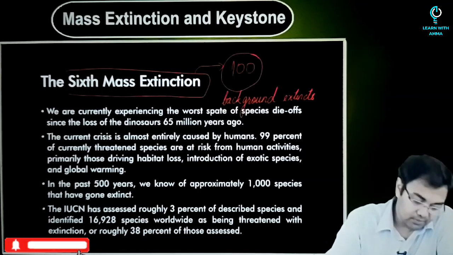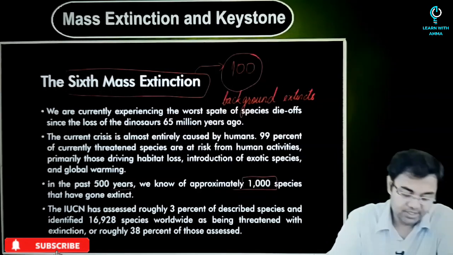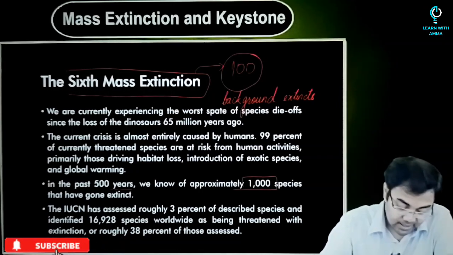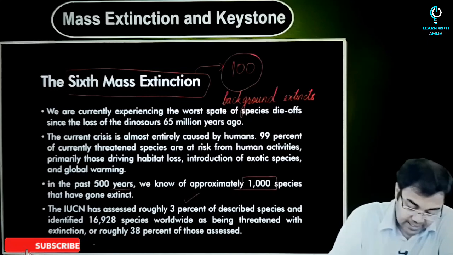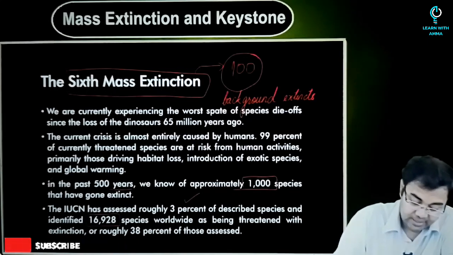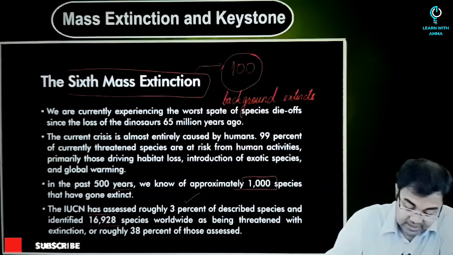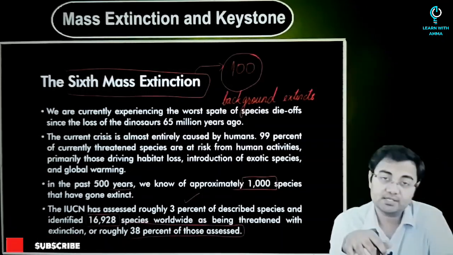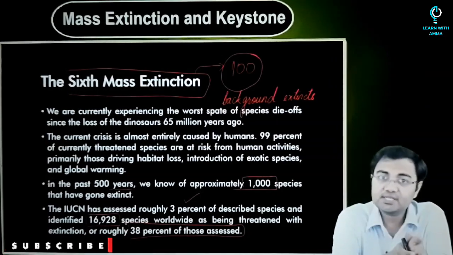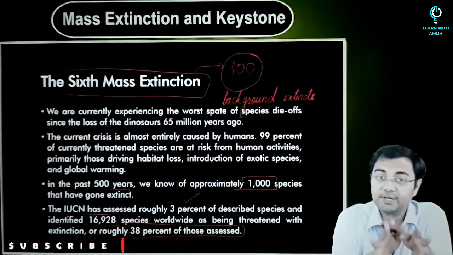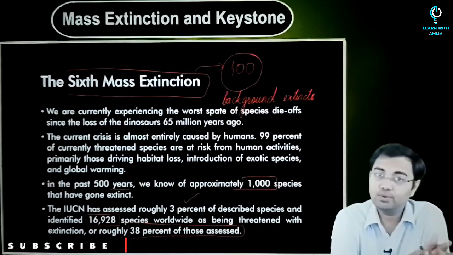So if we look at some of the data in the past 500 years, we know that approximately 1000 species have gone extinct. The IUCN has assessed roughly 3% of the described species and identified 16,928 species worldwide as being threatened with extinction, or roughly 38% of those assessed. So 38% of the species that were assessed were found to be threatened with extinction, and there are high chances that these species might go extinct.